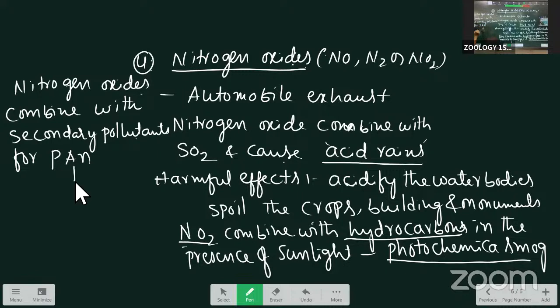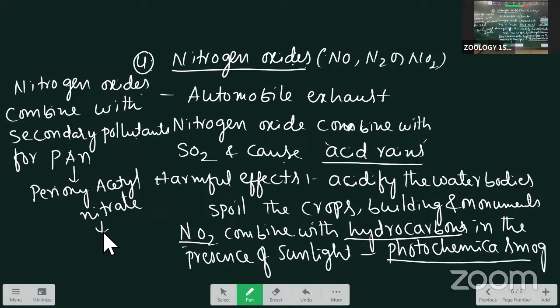What does PAN mean? Peroxyacetyl nitrate. Here, peroxyacetyl nitrate is also mainly harmful in the following ways.